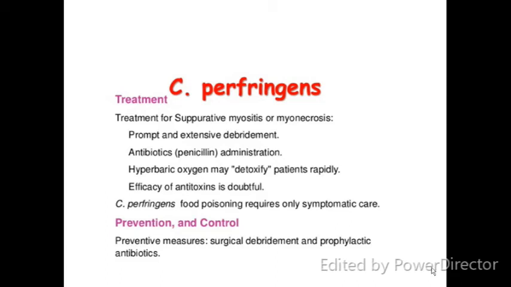The treatment for suppurative myositis and myonecrosis is prompt and extensive surgical debridement. We give penicillin and hyperbaric oxygen to detoxify the patient immediately. Clostridium perfringens food poisoning requires only symptomatic care. Basically, prevention and control is what is done.